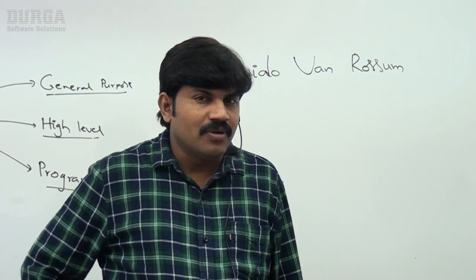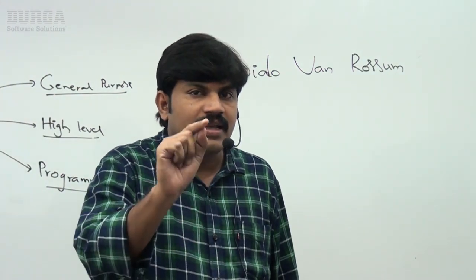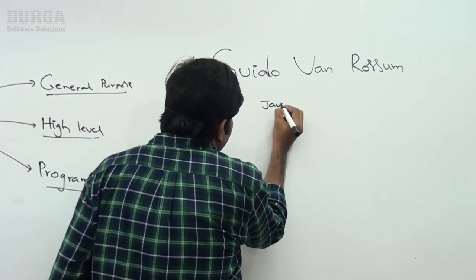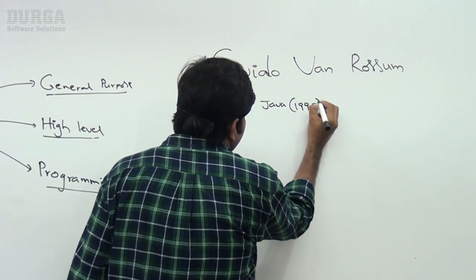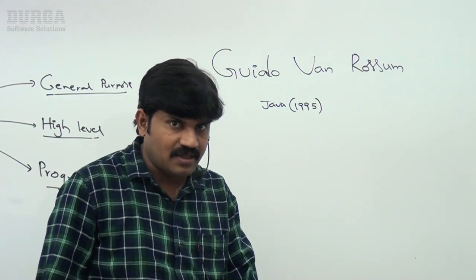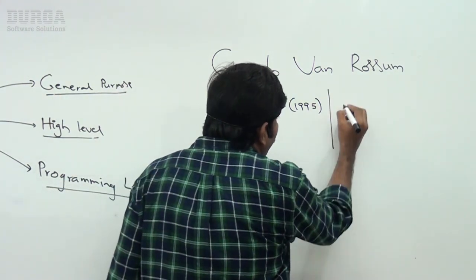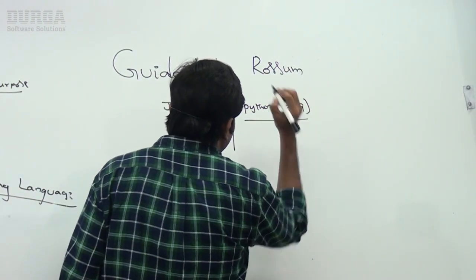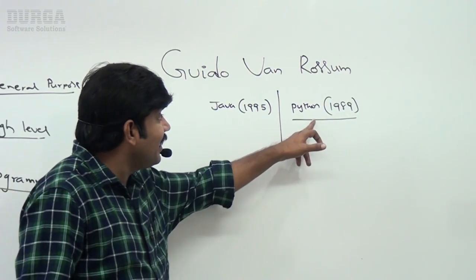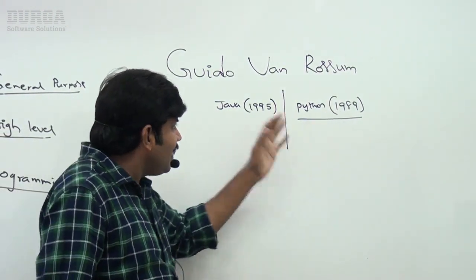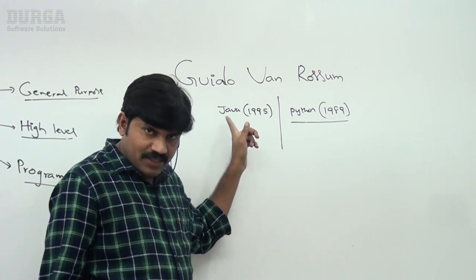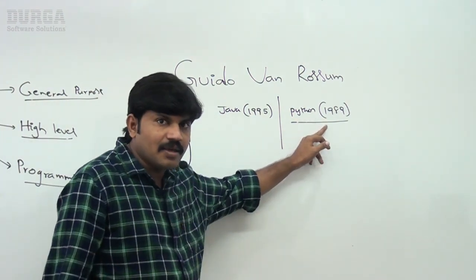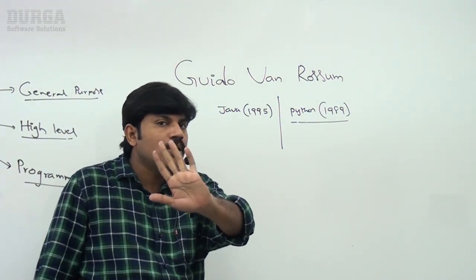Remember this, sir. Java came in which year? 1995, and officially released in 1996. Next, Python. When did Python come? 1989 only. Remember this. So it is an older language than Java. Java came in 1995 or 1996, but Python came in 1989. It is the old language, right?